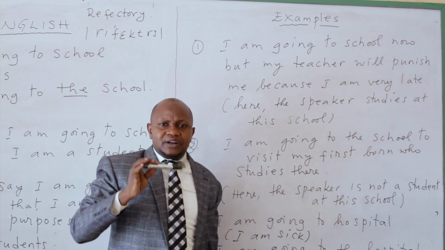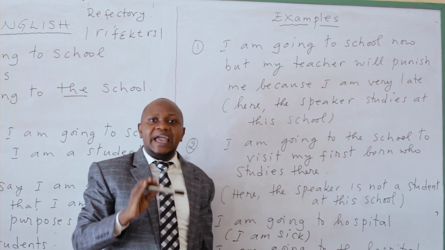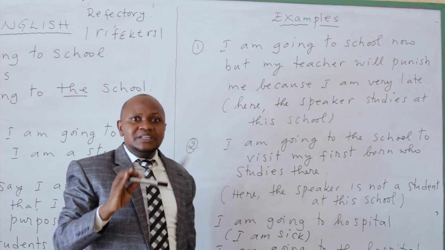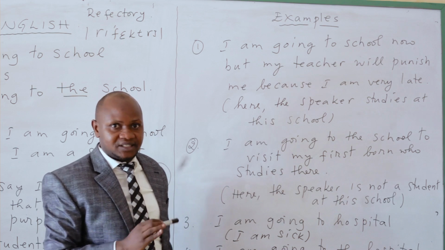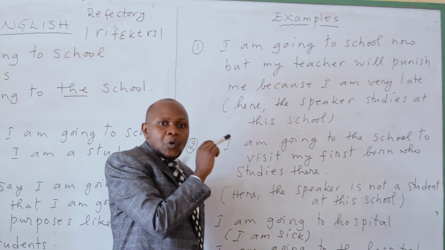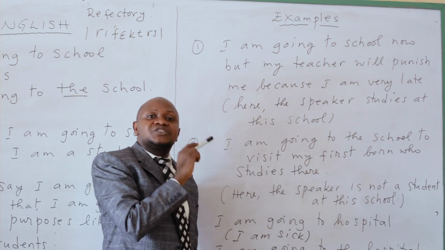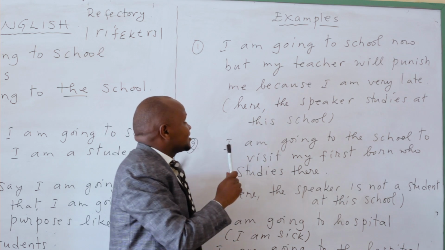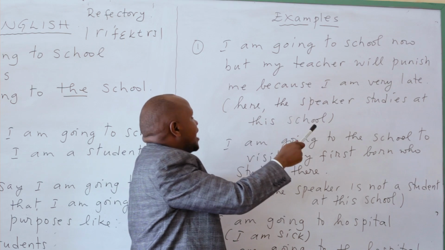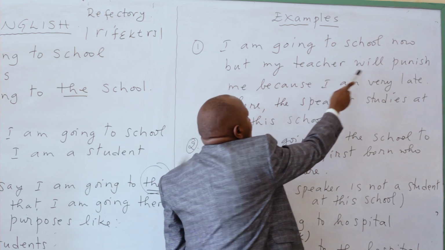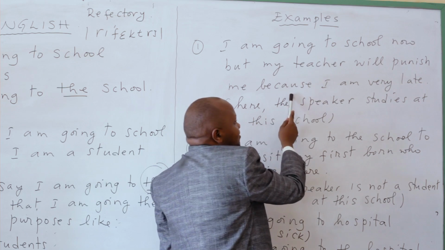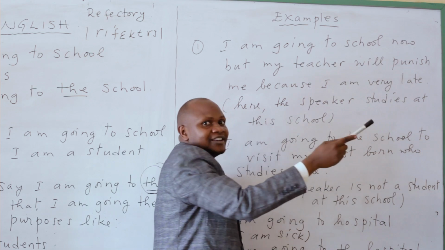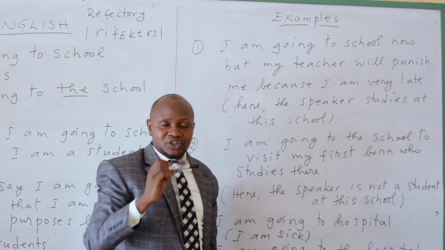If you understand very well this statement, you immediately recognize that this person who is the speaker here is a student at that school, because he is saying that I am going to school now, but my teacher will punish me because I am very late. Icyo gihe urahita wumva ko yari umunyeshuri.